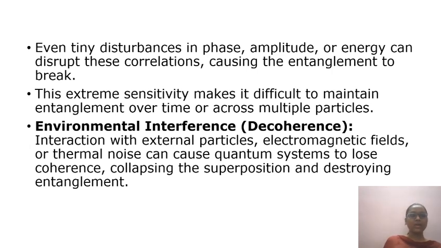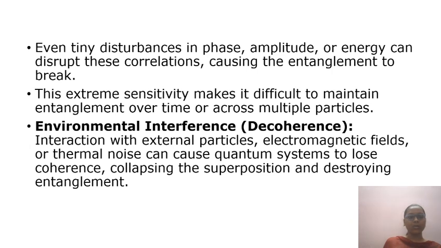The fourth theoretical barrier is quantum state fragility. Entangled states are extremely delicate. They exist in a precise superposition of possibilities. Any slight perturbation, like a small phase shift or tiny energy change, can destroy the correlation between particles. You can think of it like a tightrope walker. Even a small wobble can cause them to fall. This fragility is one of the reasons why quantum computers require very controlled environments and extremely precise operations to preserve entanglement.